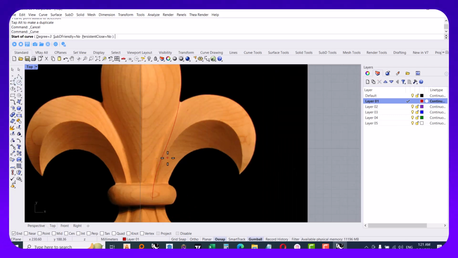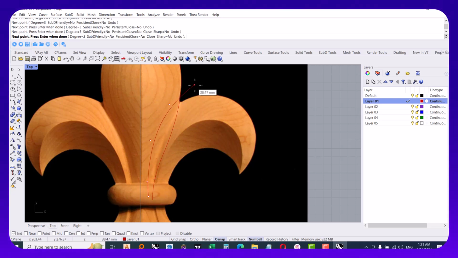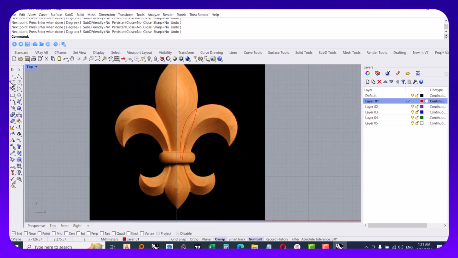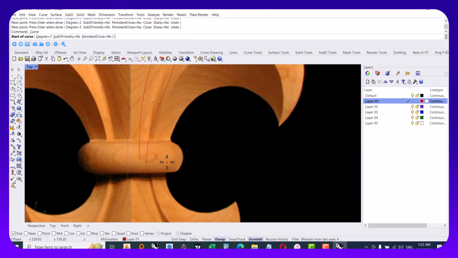Okay, then we are going to draw curves over the edges of this model, this leaf. So I think it's a good idea to draw this curve here, and as you can see, I think it's good, not that bad.